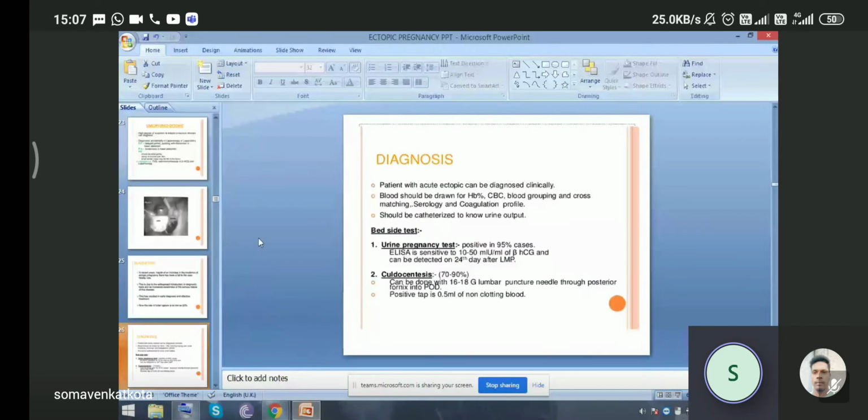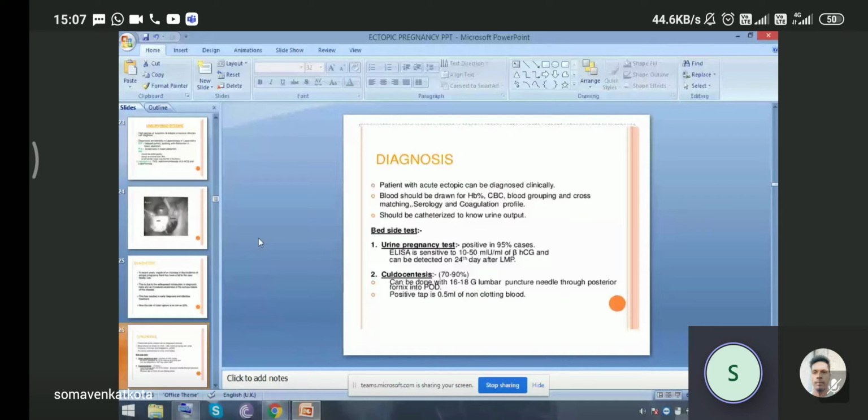Blood should be drawn for hemoglobin, complete blood count, blood grouping and cross-matching, serology and coagulation profile, and the patient should be catheterized to know the urine output. If the patient has less than 30 ml of urine per hour, it is considered oliguria. The most common cause of oliguria is that the patient may be in shock. Due to that, the patient's urine output is decreased.